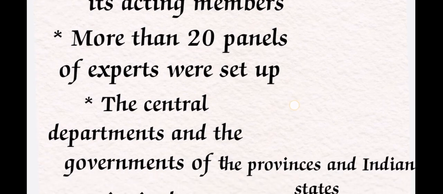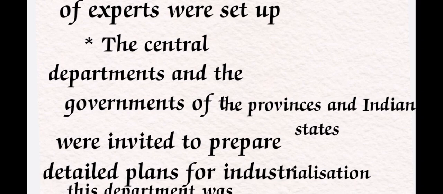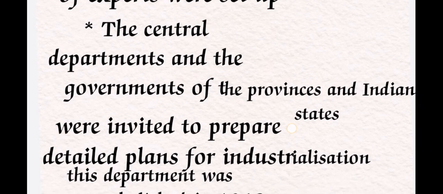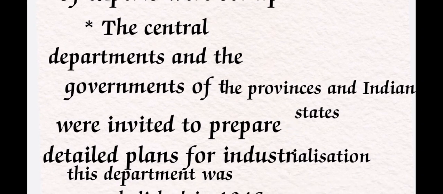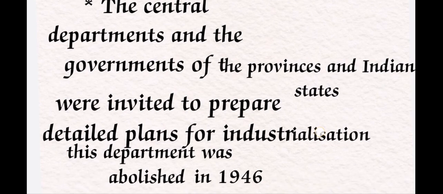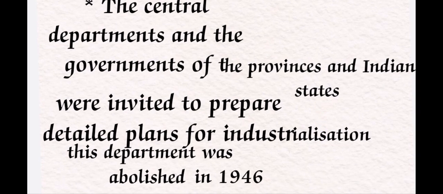The central departments and the governments of the provinces and Indian states were invited to prepare detailed plans for industrialization, especially at that particular time. We considered industries very important for the economy, so they started giving plans and important details regarding industrialization. Unfortunately, this department was abolished in 1946.